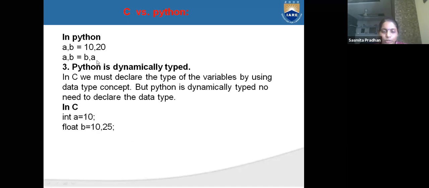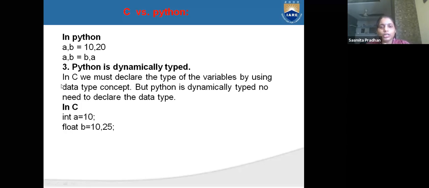Only two lines are sufficient for getting the data. This shows how convenient it is for Python to write programs, like our general English language. We can write a is equal to 10, b is equal to 20, print a, print b. It is so easy to write programs, and anyone can understand.